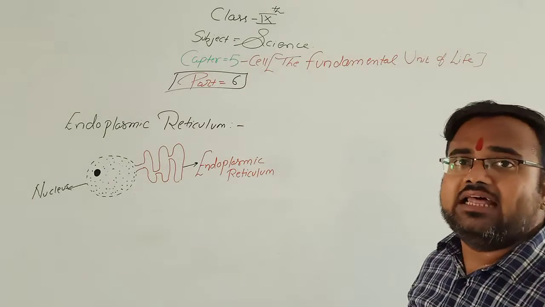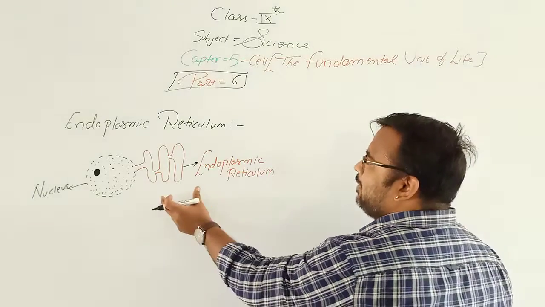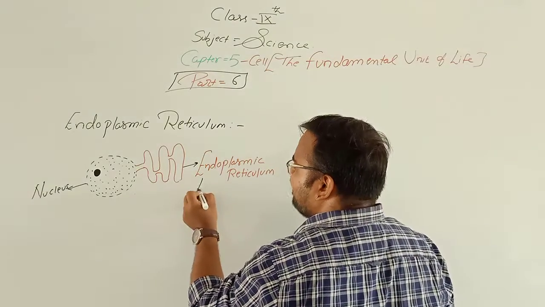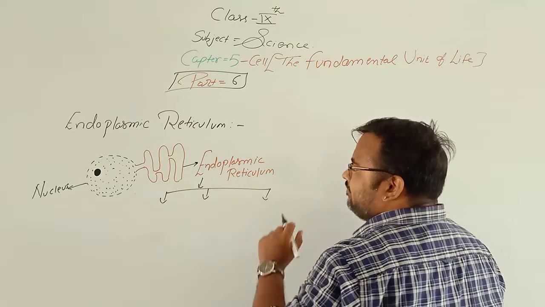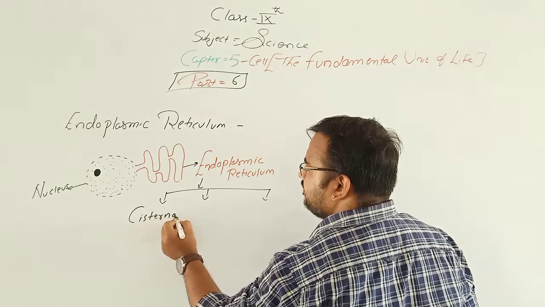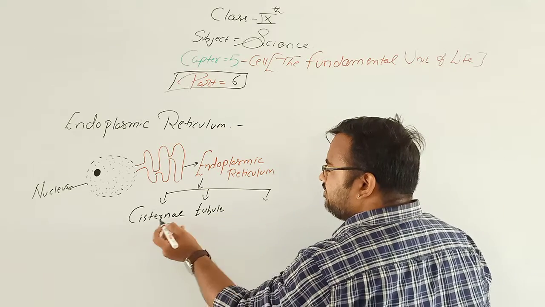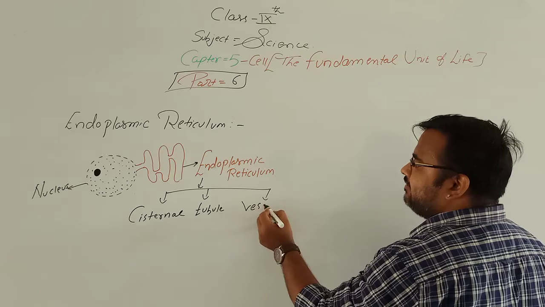But before smooth and rough endoplasmic reticulum, we will see that the endoplasmic reticulum has two or three parts, we can say. First is cisternae, second is tubule, and third is vesicle.